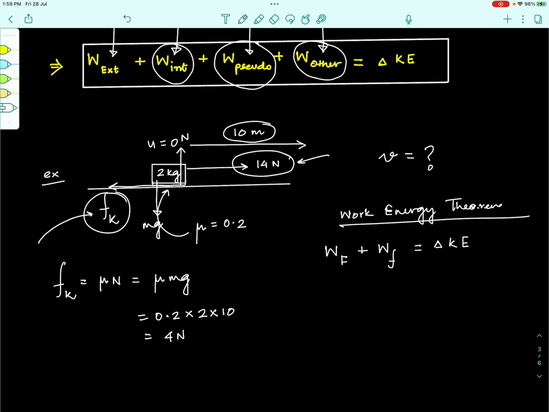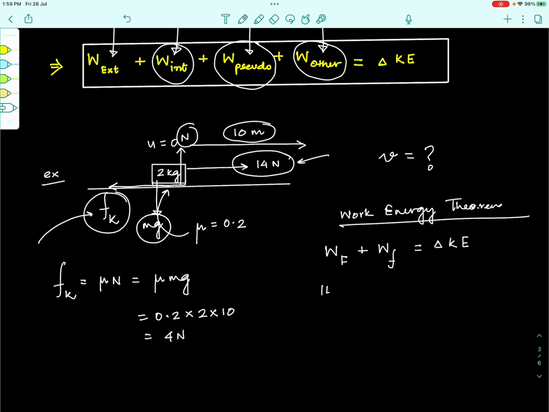This is the work energy theorem. Mind you, there are other forces like normal reaction and mg also acting on the block, but they won't do any work because they are acting perpendicular to the displacement. What is the work done by the external force F?